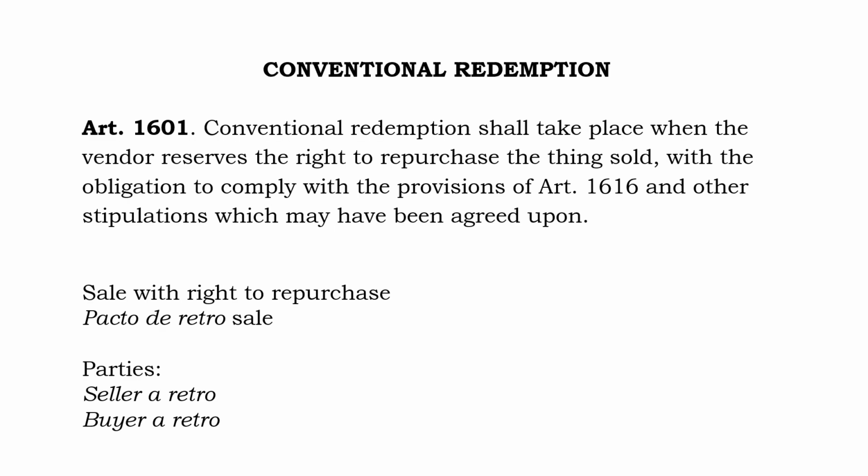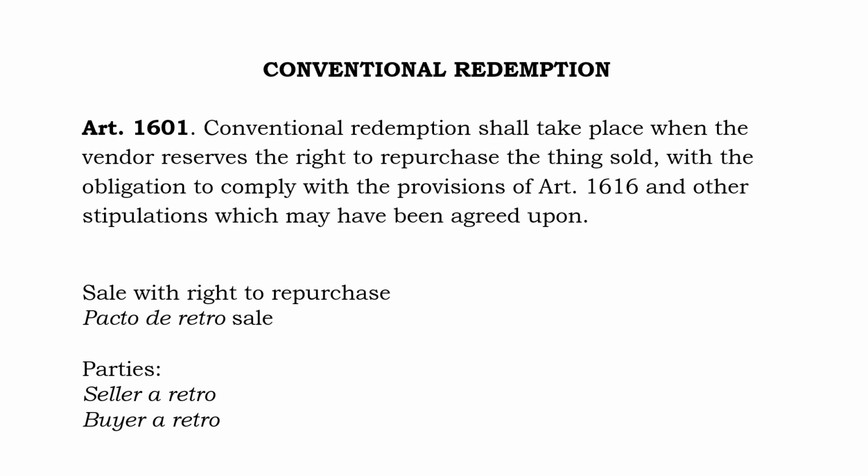Conventional redemption. Conventional redemption is provided for under Articles 1601 to 1618. Article 1601 provides, conventional redemption shall take place when the vendor reserves the right to repurchase the thing sold, with the obligation to comply with the provisions of Article 1616 and other stipulations which may have been agreed upon. Conventional redemption is what is called sale with right to repurchase or pacto de retro sale.